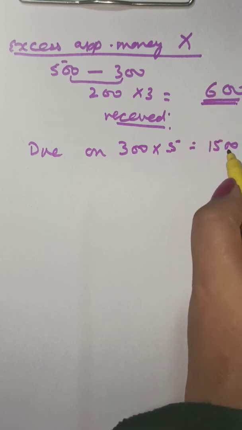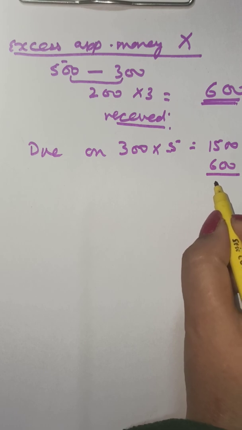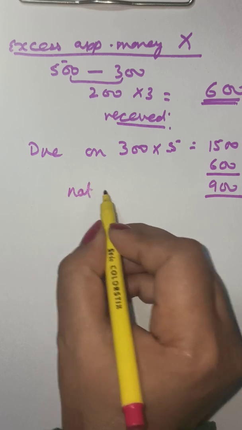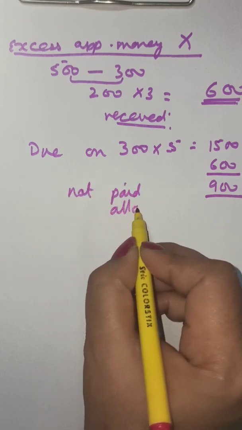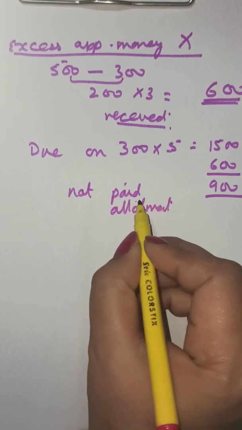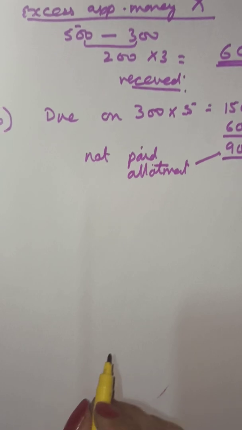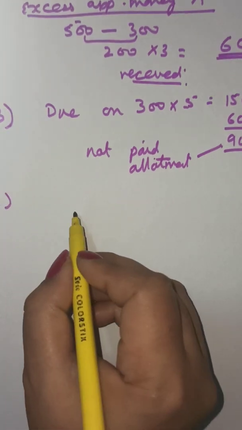Yes, 600 has already been received. So the money that will not be paid will be rupees 900. That means the amount not received or not paid on allotment will be rupees 900. Right. After this, now the last thing that we have to calculate is for the forfeiture.